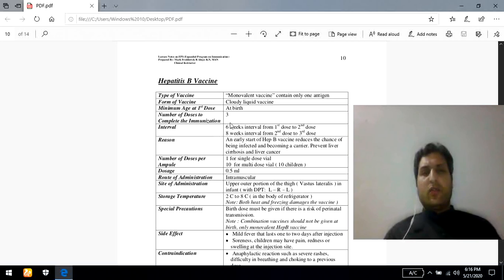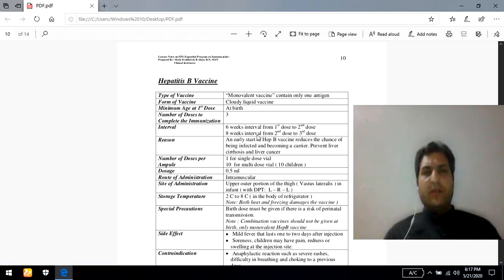So the first dose should be administered at birth time, and as far as the next dose is concerned, a 6 weeks interval should be there between the 2 doses, the first and second doses. And as far as the third dose is concerned, the third dose should be administered with an 8 weeks interval.